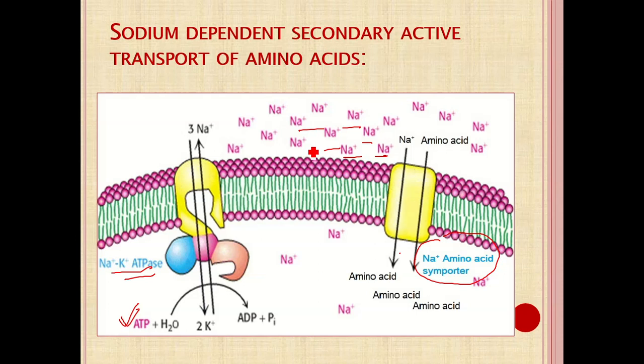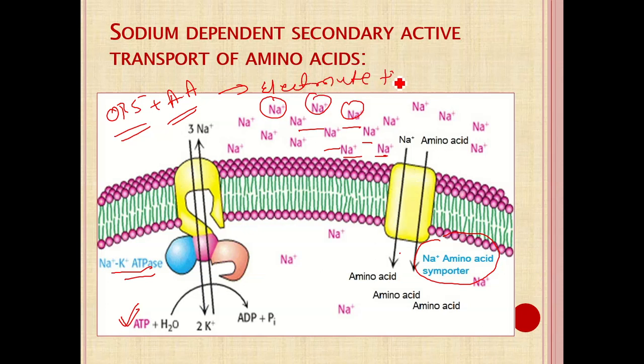That principle can be used in the formation of ORS. Sometimes super ORS contains amino acids that help in quick absorption of sodium from the intestinal lumen to maintain electrolyte and water balance, because when sodium is absorbed, water molecules are passively absorbed along with it. So it maintains electrolyte and water balance in dehydration. That is a sodium dependent secondary active transport mechanism, mainly required in apical membrane absorption.